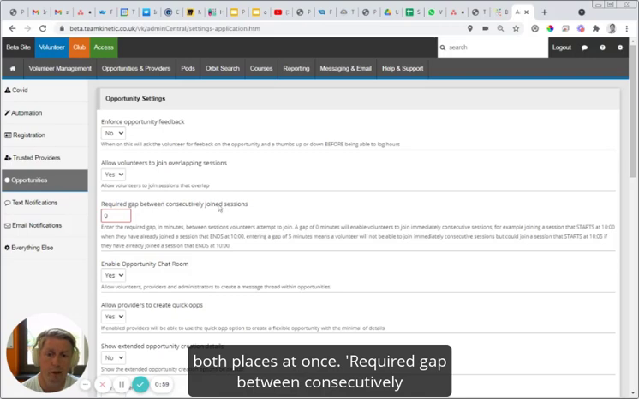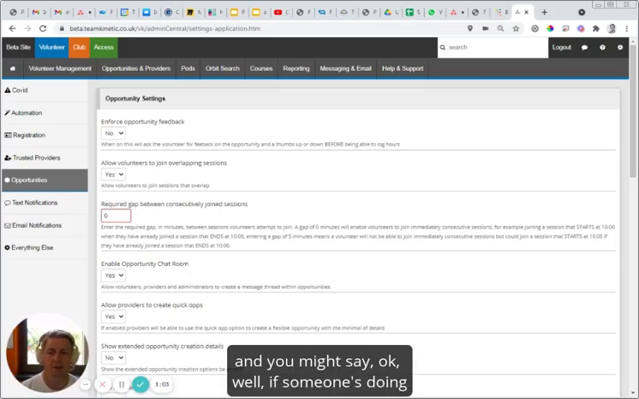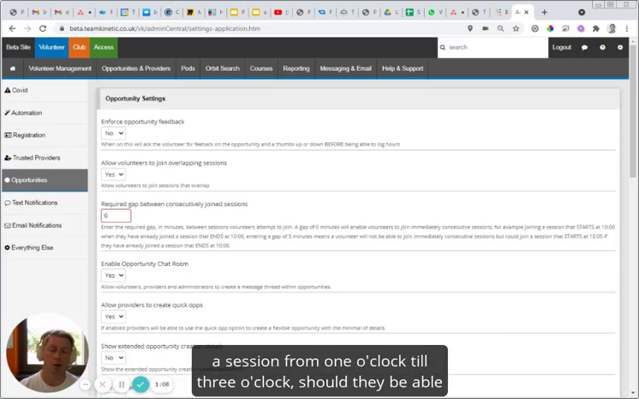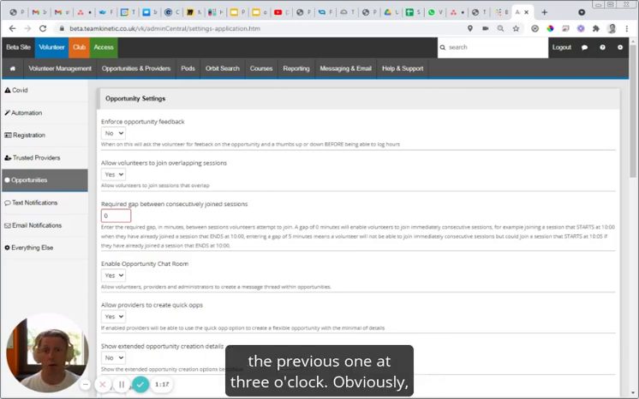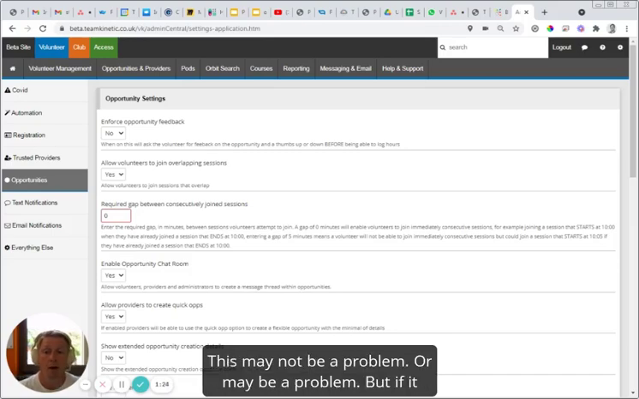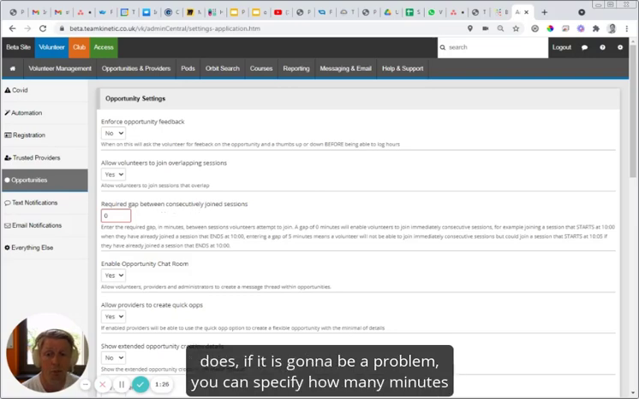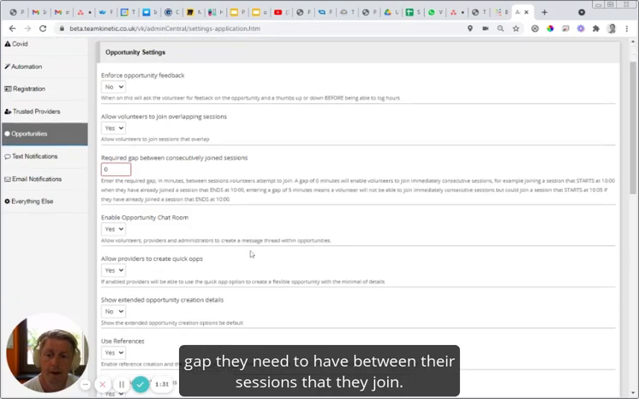Required gap between consecutively joined sessions. So this is more for if you're using it for events. If someone's doing a session from 1 o'clock till 3 o'clock, should they be able to join a different opportunity, a different session starting at 3 o'clock? They've only ended the previous one at 3 o'clock, so obviously they've got zero time to get from one place to another. This may not be a problem, or it may be a problem. But if it is going to be a problem, you can specify how many minutes gap they need to have between their sessions that they join.